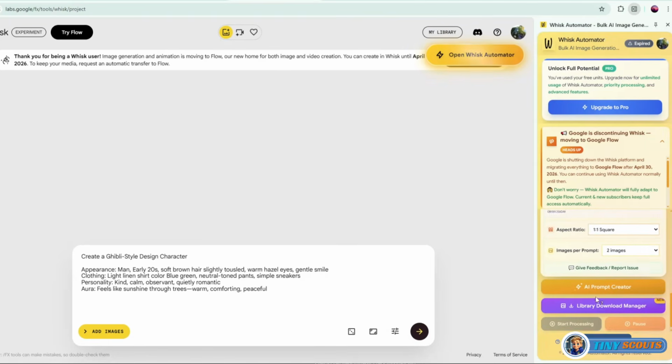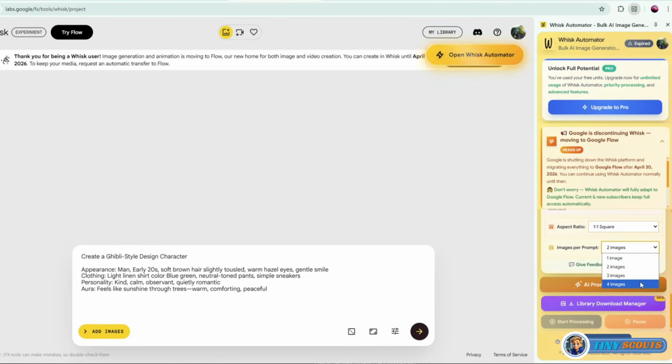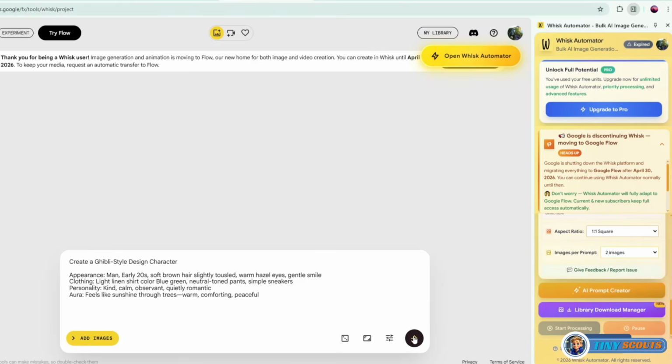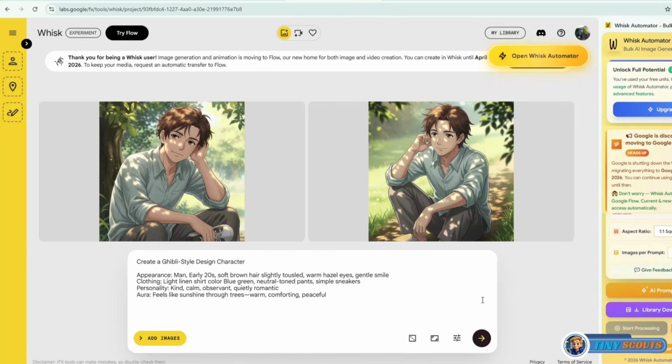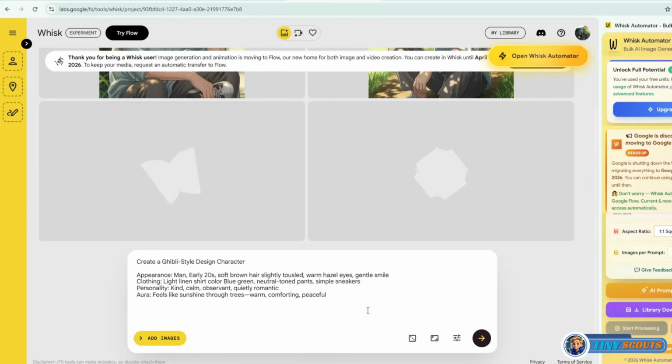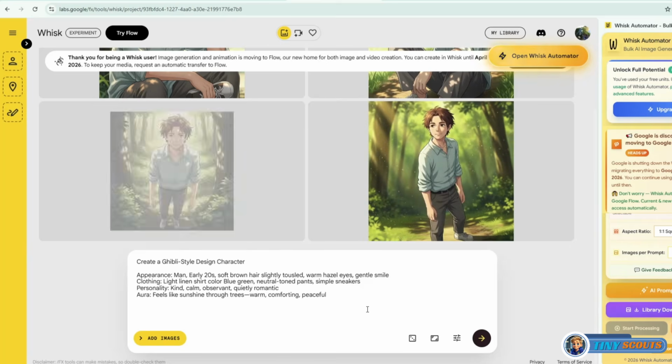Next, select how many images you'd like to create. You can generate up to 4 at once, then click Generate. And in just a few seconds, Whisk creates a high-quality image of our male character. You can click Generate again to get more image variations and have more options to pick from.